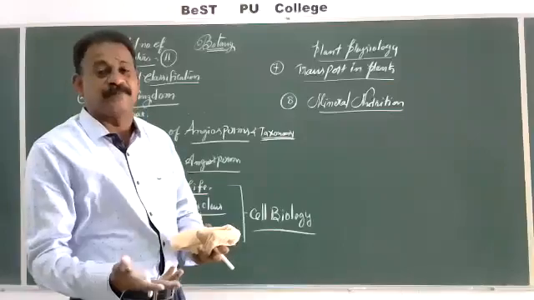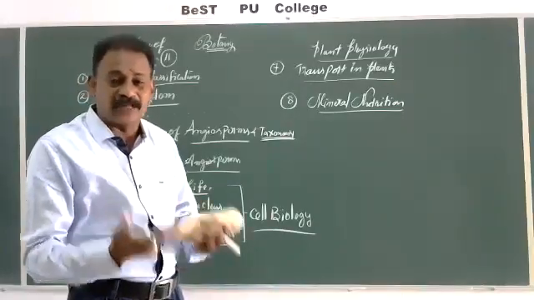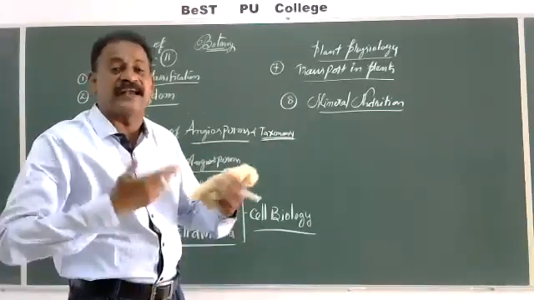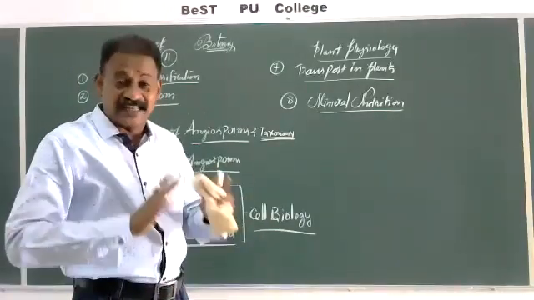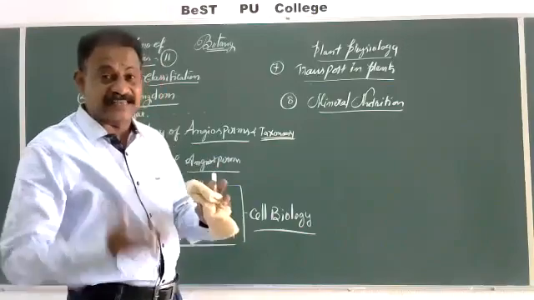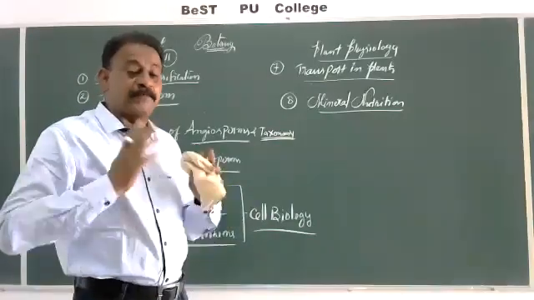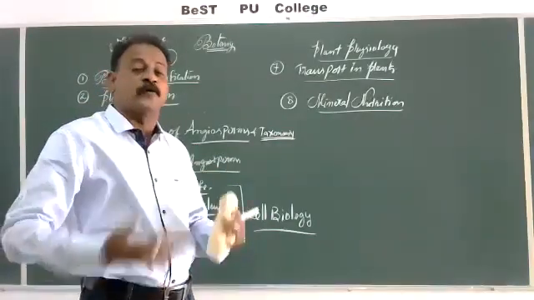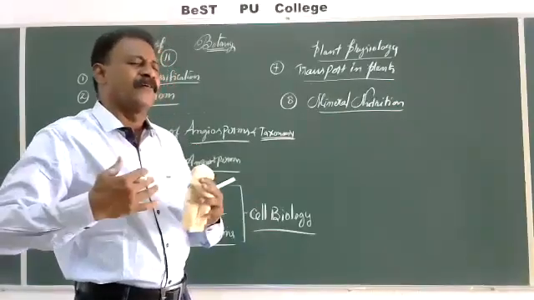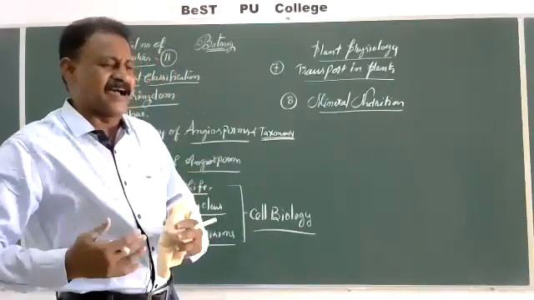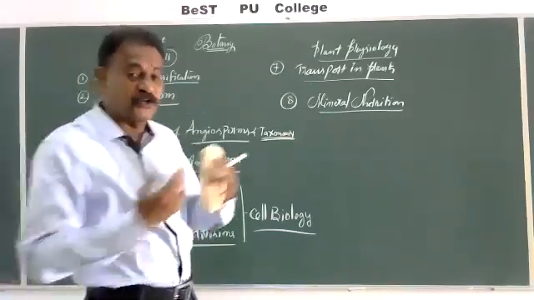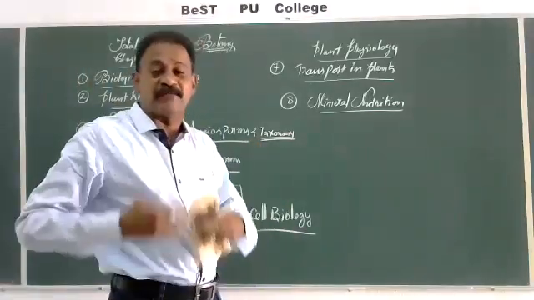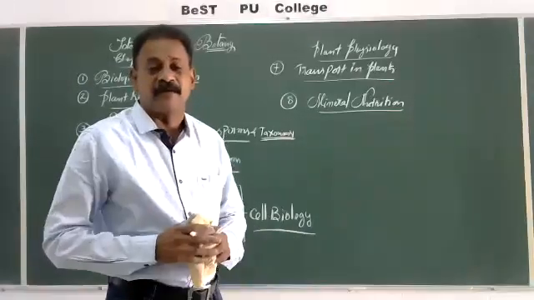How many types of minerals are there? How are they entering? Whether they are freely entering along with the water, which is called passive transport, or whether they are entering into the plant body with energy. Passive transport means always movement of molecules, ions, elements from high concentration to low concentration through the cell membranes, which are semi-permeable.